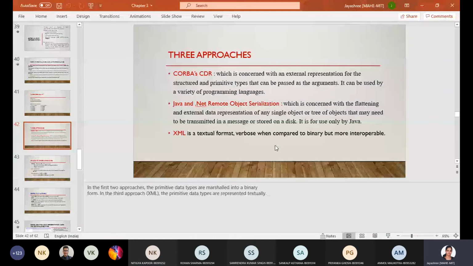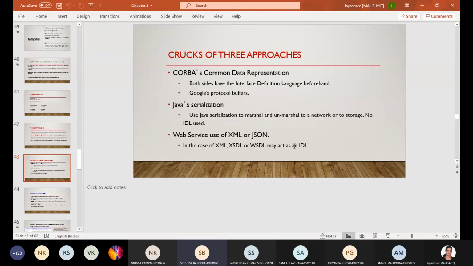Ma'am, Java serialization is the activity of flattening an object or a connected set of objects into a serial form. So any object you define and you make it serial, so that it can be suitable to be transmitted as a message.